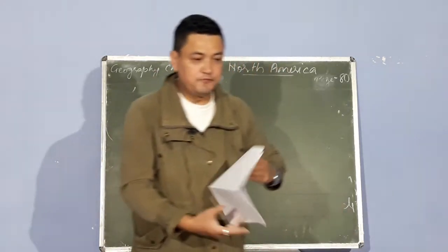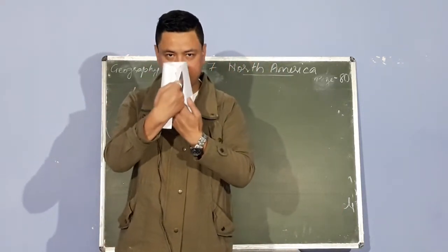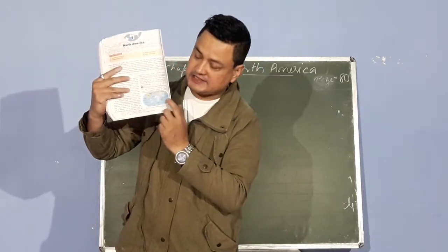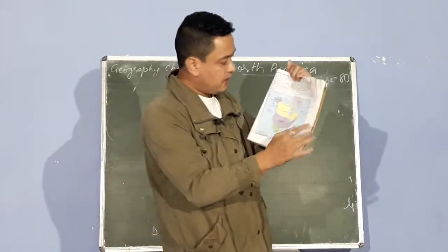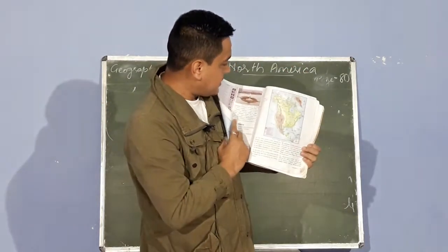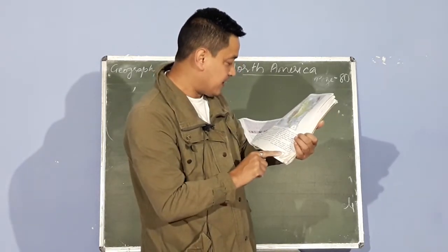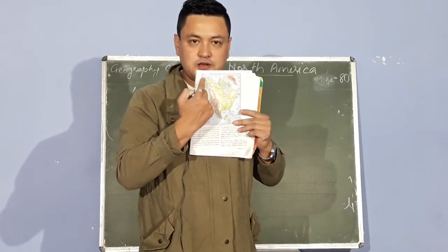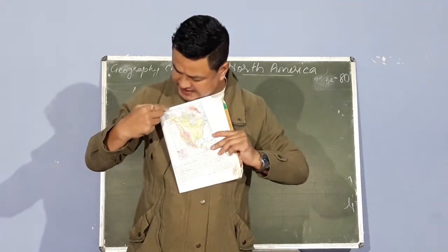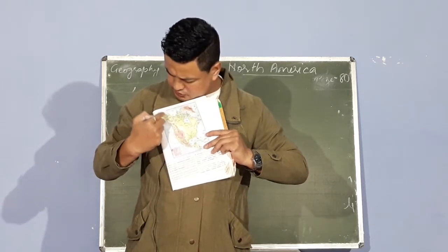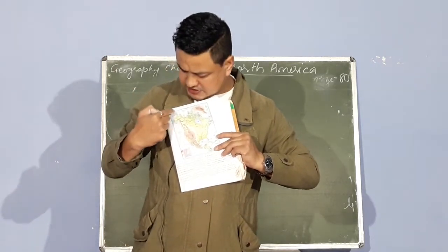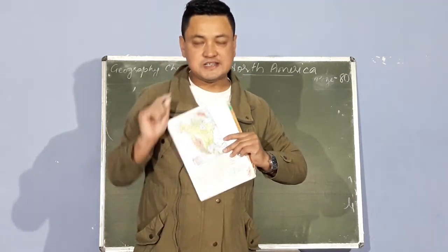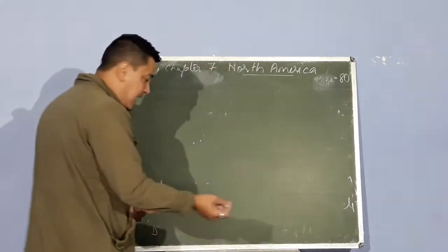But if you fold this paper like a globe, what happens to Asia? Asia comes this side. And if you look here, in page number 83, map number 7.3, you find Asia here in a white continent, a white land is there and a green land is there. So you can see this is marked as Asia, this is marked as North America. It is separated from each other by a strait known as the Bering Strait.